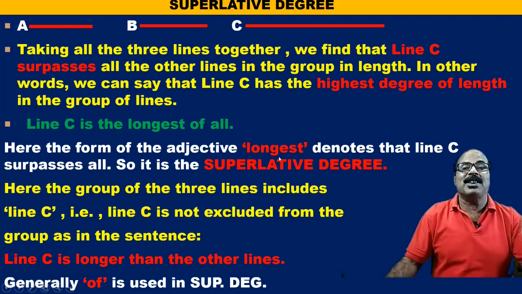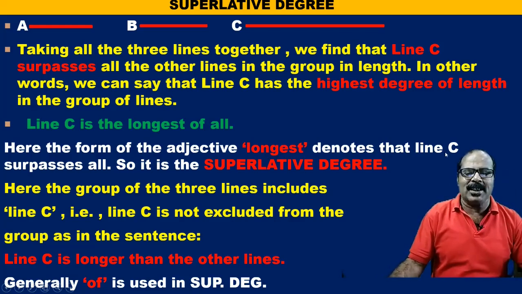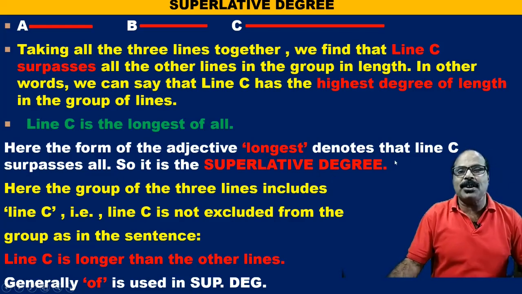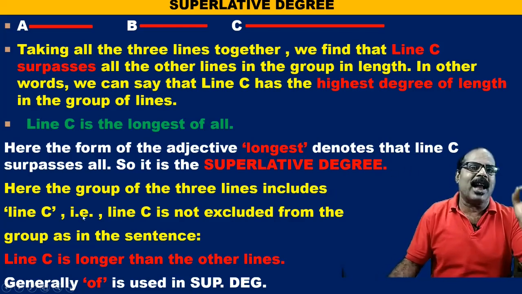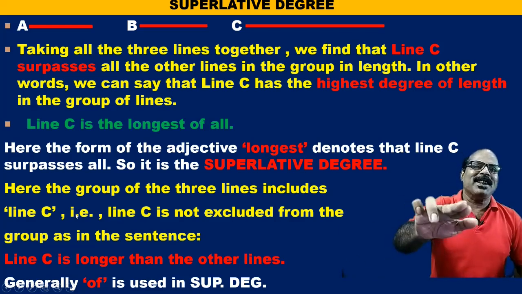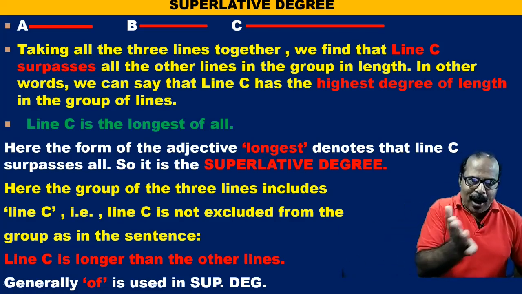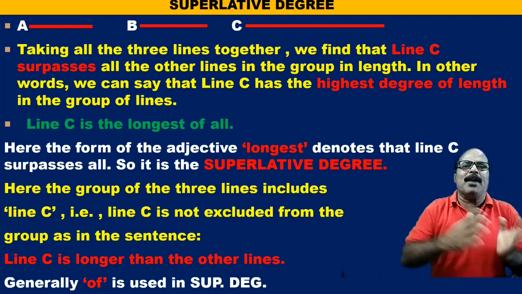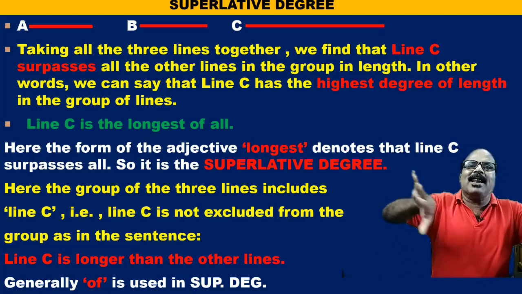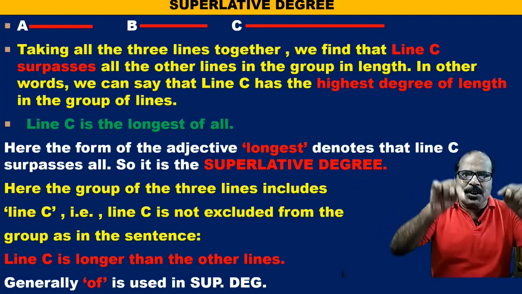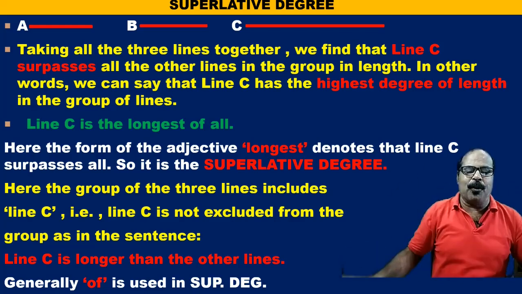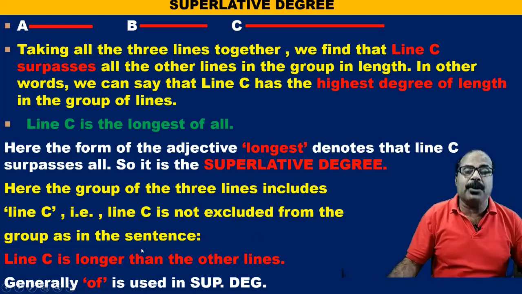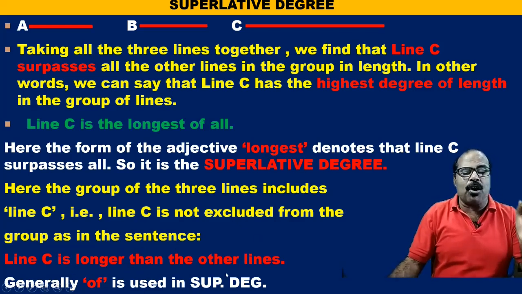Here the form of the adjective longest denotes that line C surpasses all in length. So it is the superlative degree. Here the group of the three lines includes line C. So in comparative degree, one thing is compared with another, or one person with another, they are separate entities. But here in superlative degree, line C is within the group. Line C is not excluded from the group, as in the sentence line C is longer than the other lines.